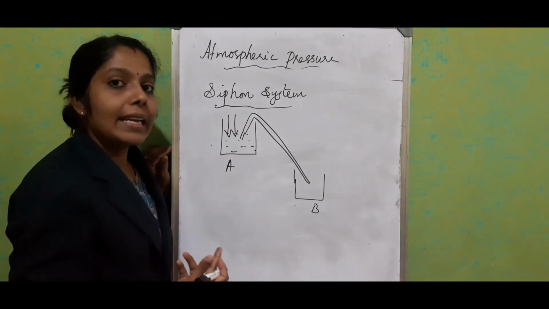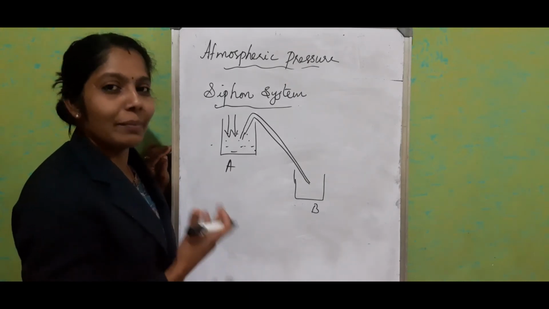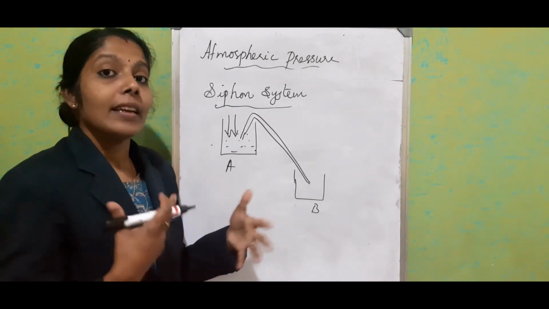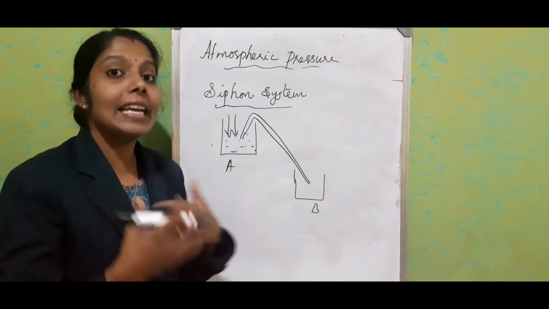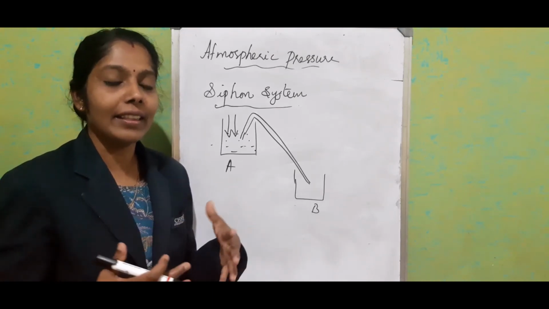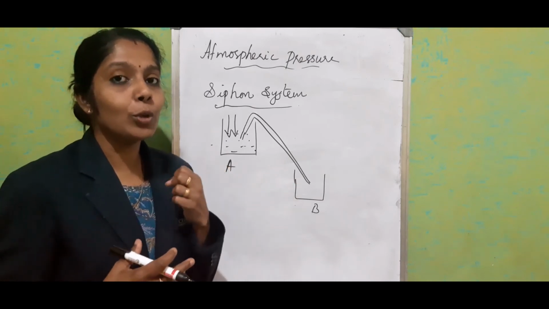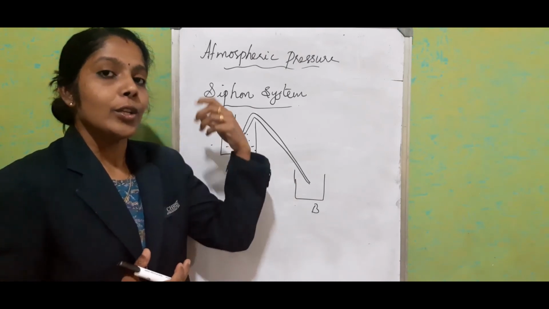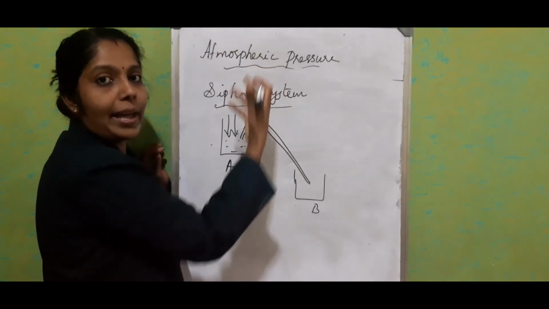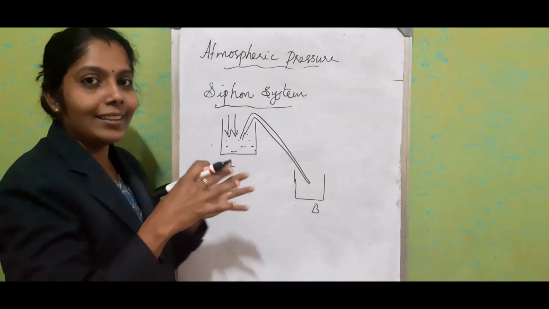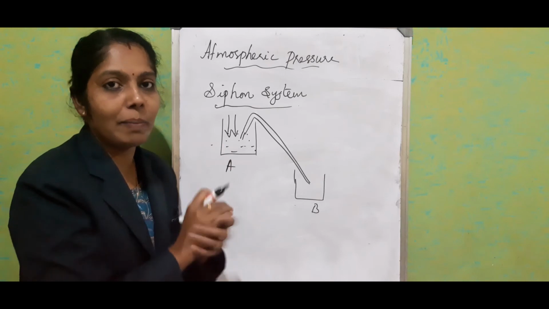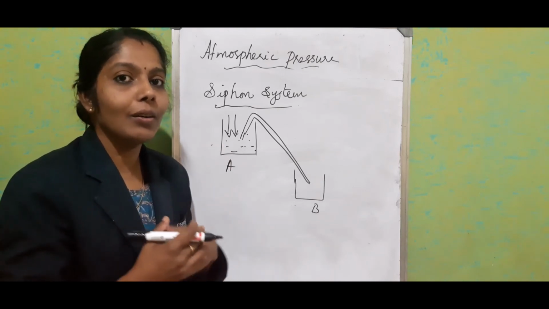My grandparents were using this system. I don't know whether the people knew the science behind this. They were living in hilly areas, so there was no option to dig a well or anything. So through the stream, they used to get the water. Above the stream, if the house is here, from a higher position, we know that in the stream also we will get a right position to keep the pipe. So they were using a hose.